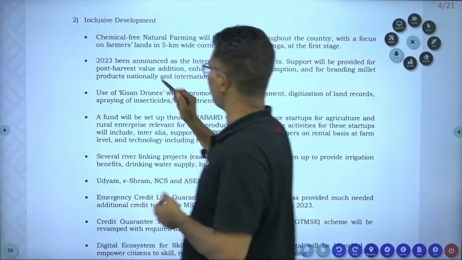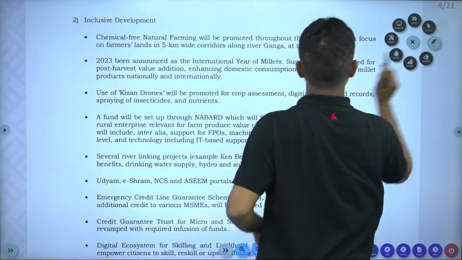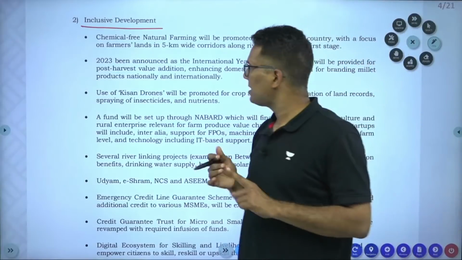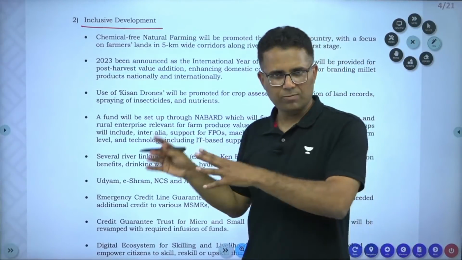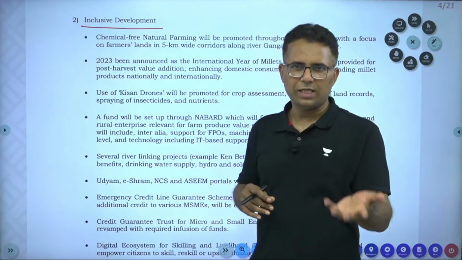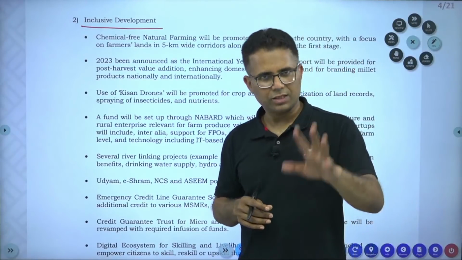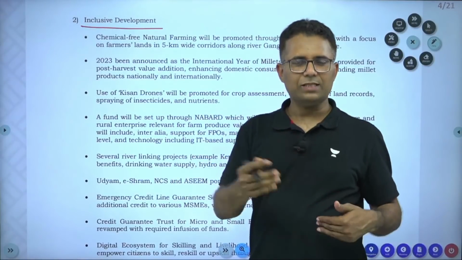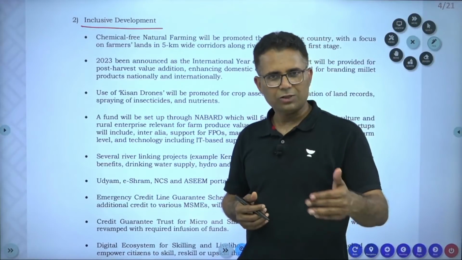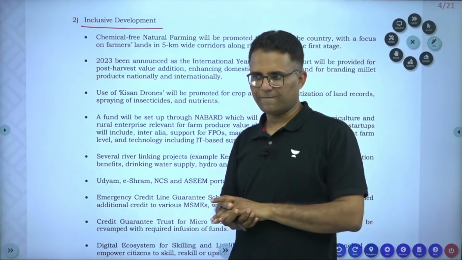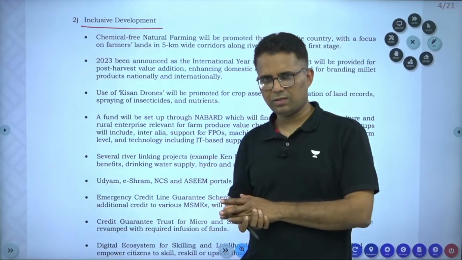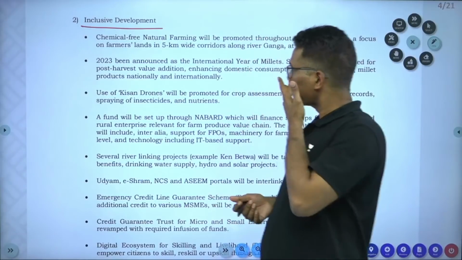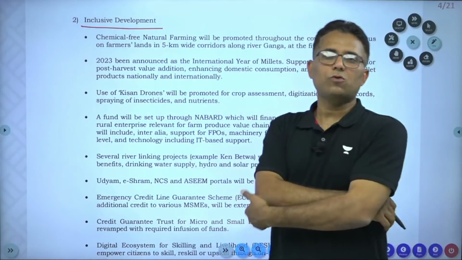Then the other important focus area is inclusive development. So first is PM Gati Shakti, second is inclusive development. First I will be discussing this budget and then I will be taking up your questions. Please don't ask questions in between. Once I complete the budget, I will tell you to start asking. Otherwise all these questions will be lost and it will be difficult for me to answer. Let me complete this budget first and then you will have time to ask questions. I will handle the questions and then we will move on to the economic survey. So the second focus area is inclusive development.